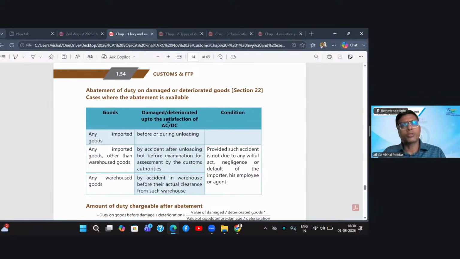Now, similar to section 23, you have one more concession or relaxation in section 22. Now, 23, the previous section, was a complete waiver of duty.